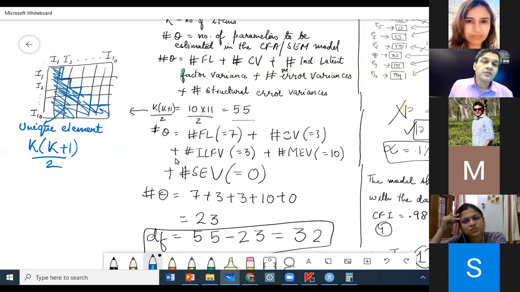The difference of the two is my degree of freedom. This is the freedom I have, the choice. There are 32 ways in which I can estimate my parameters differently and still be within the 55 that you have given me. Is that okay?